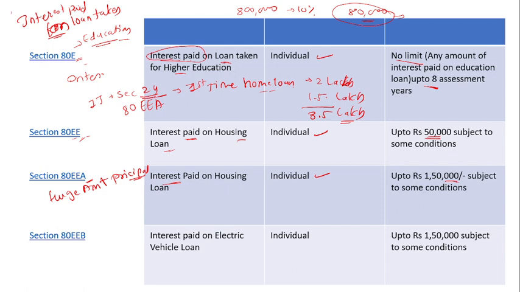Then next is section 80EEB. Section 80EEB is also for interest paid, but for an electric vehicle. You can remember it this way: B for bicycle. So it is section 80EEB. An individual is eligible for the deduction, up to 1,50,000, subject to some conditions. If he fulfills those conditions, then he will get a deduction under section 80EEB.